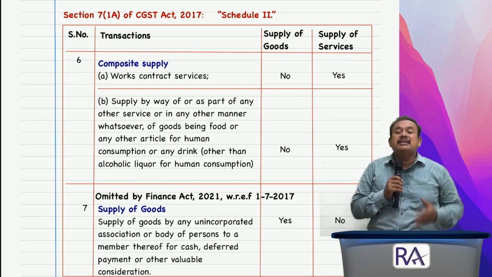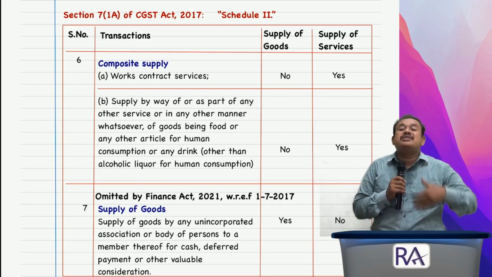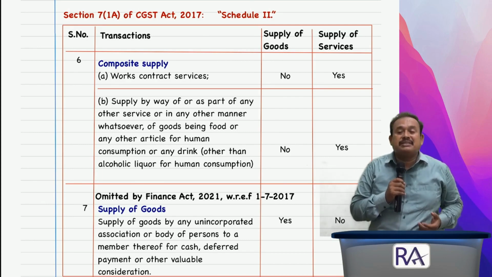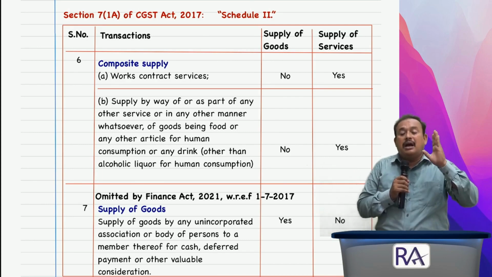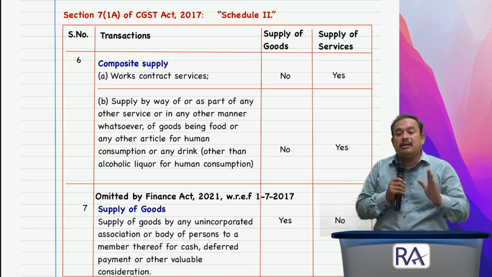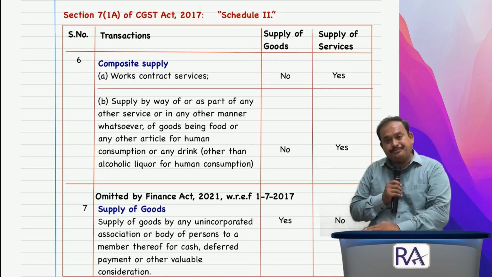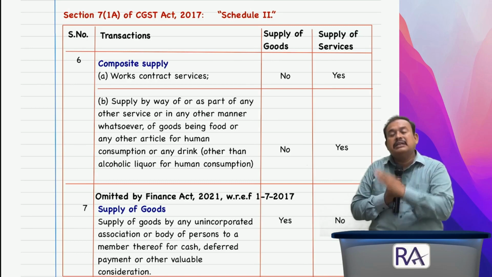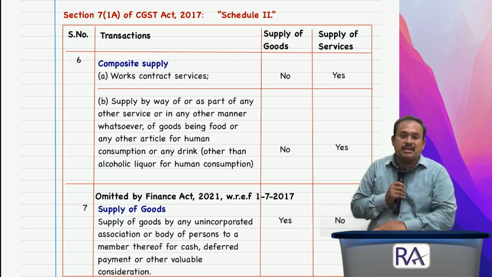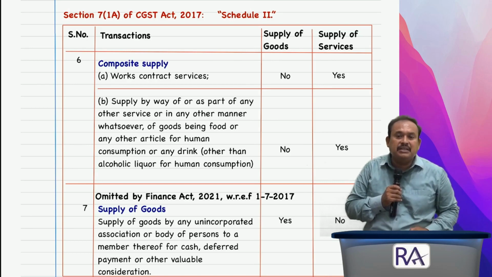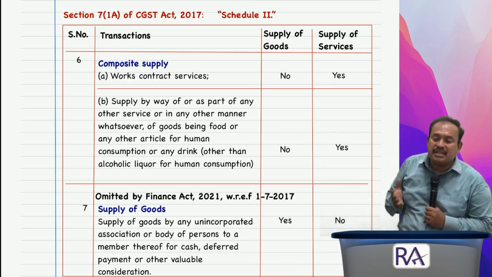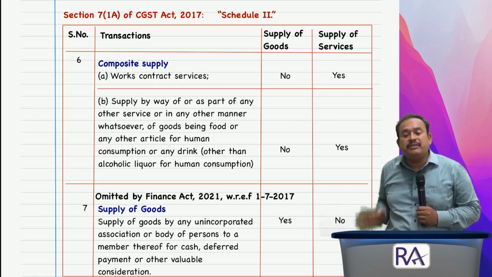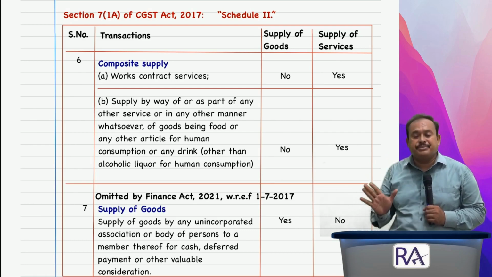In that case, entire supply of goods as well as service, whatever may be billed, will be treated as supply of services, except alcoholic liquor meant for human consumption. Alcoholic liquor meant for human consumption does not come under the GST law, therefore we have not referred to that here. So restaurant services supply the goods along with the service, the entire value will be called as supply of services.